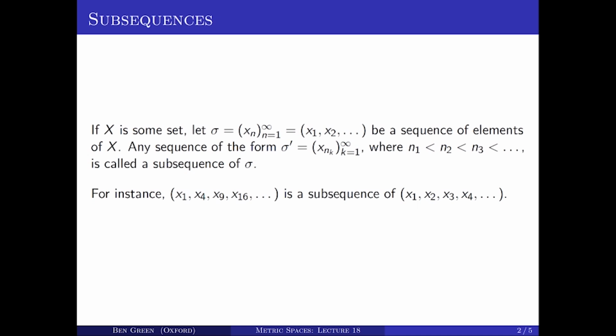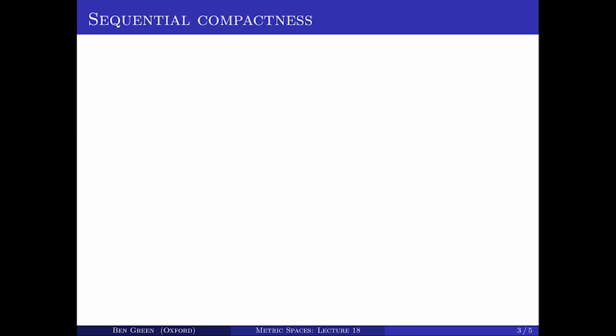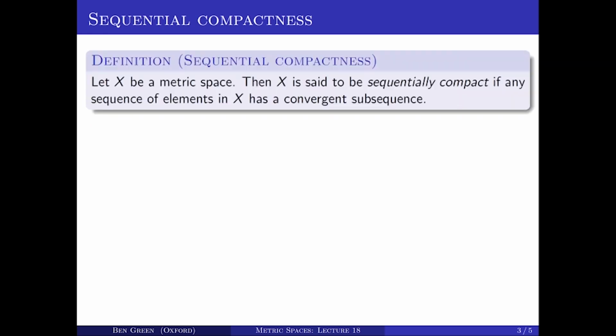And just to give you an example, if I've got a sequence x1, x2, x3, x4, etc., then if I just look at the sequence formed by looking at square indices, so x1, x4, x9, x16, and so on, that is an example of a subsequence of the first sequence. Okay, so that's just to clarify what's meant by subsequences. And it's important to do that because the notion of sequential compactness uses crucially this idea of a subsequence. So let's turn now to what that definition is.